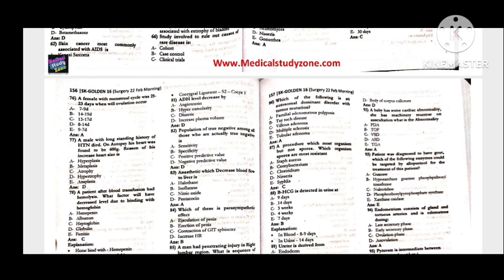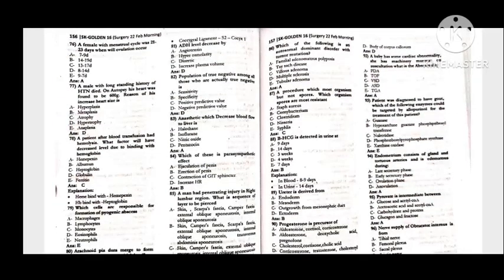77, a male with a long standing history of hypertension died. On autopsy, his heart was found to be 600 grams. The reason for his increased heart weight is hypertrophy. 78, a patient after blood transfusion had hemolysis. Which factor will have a decreased level due to binding with the hemoglobin? That is haptoglobin.